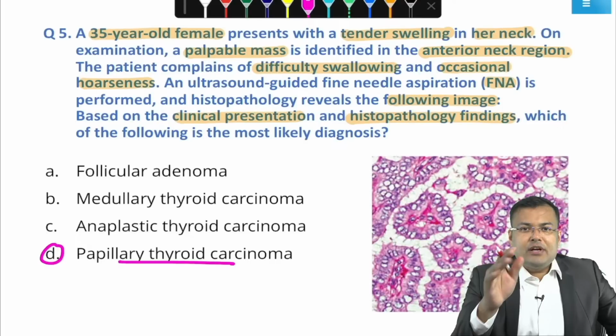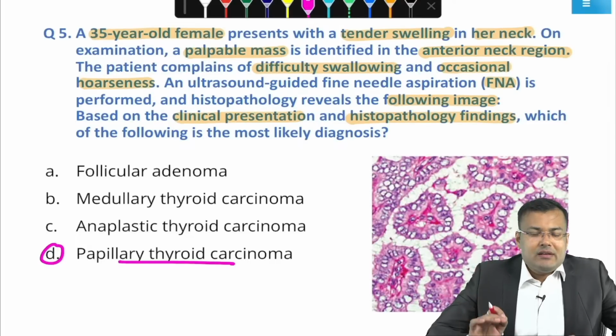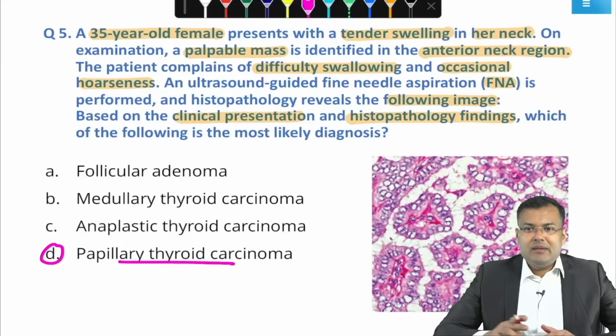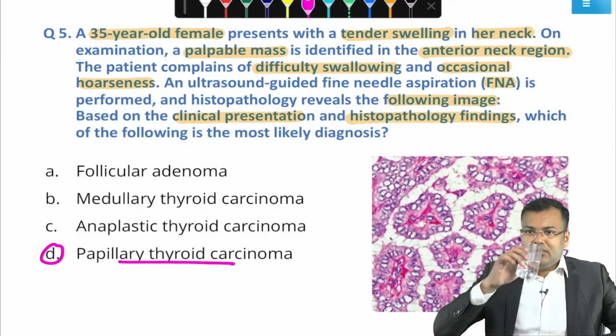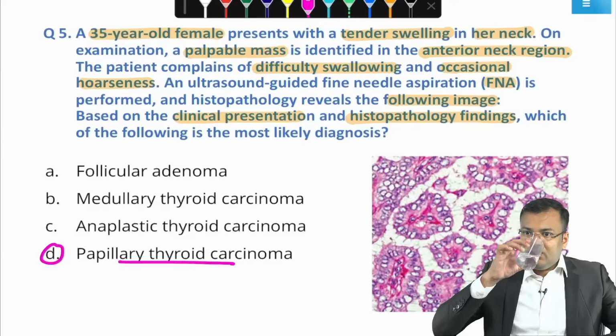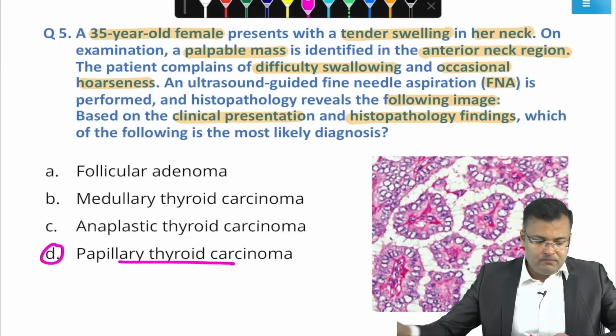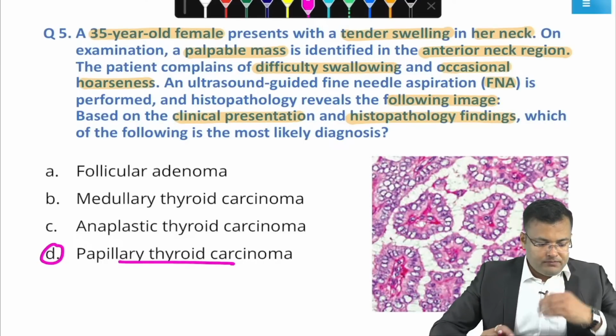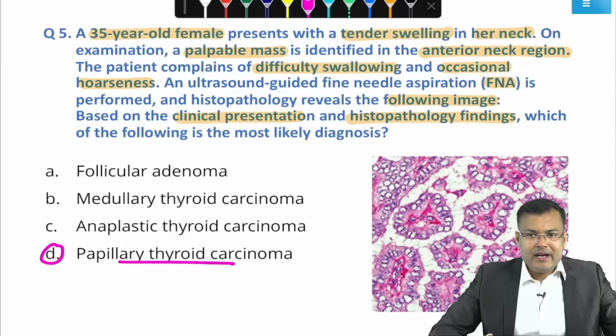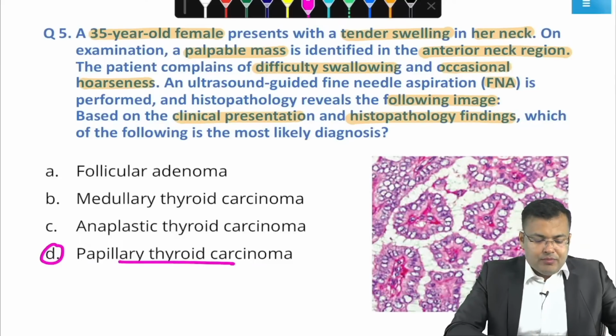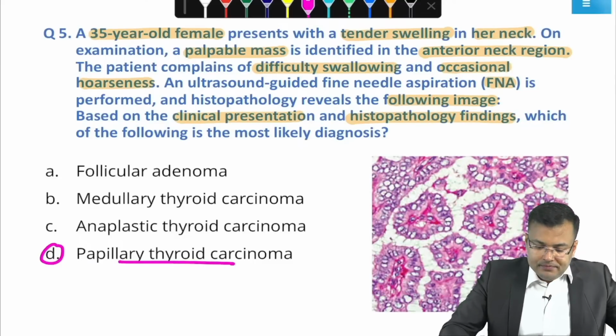Now one question for you guys. Tell me in which particular age papillary carcinoma thyroid is seen? Tell me guys. Age group for papillary carcinoma thyroid.